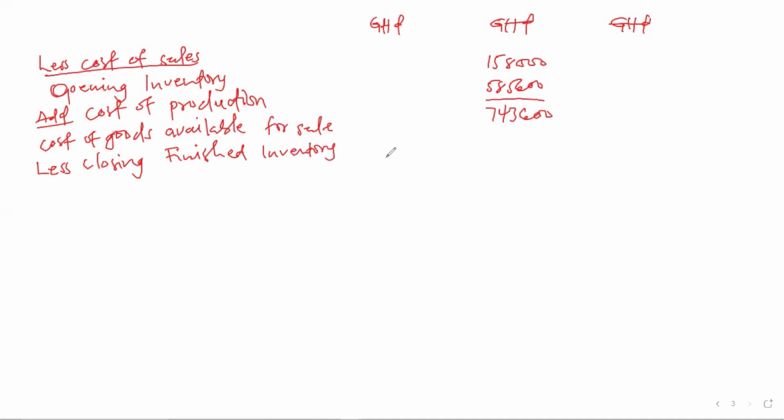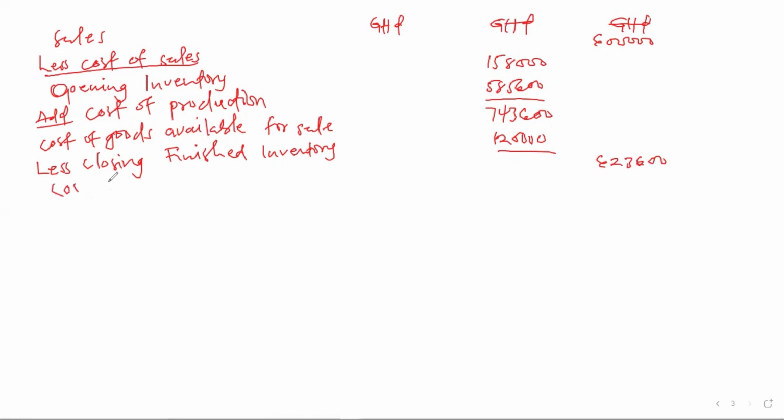And that amount is 120,000. So when we less from this, then we have 623,600. That is what we call our cost of sales.